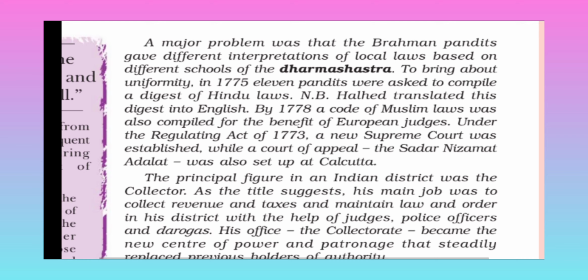Under the Regulating Act of 1773, a new Supreme Court was established, along with a Court of Appeal. The Sadar Nizamat Adalat was also set up at Calcutta. So Warren Hastings set up some courts for maintaining law and order.